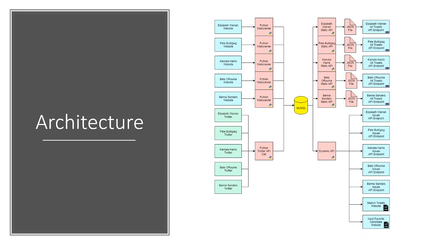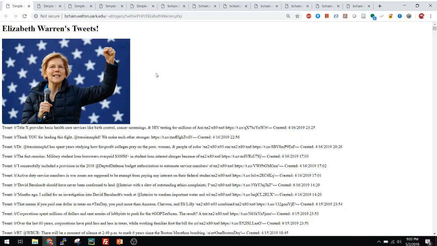I then created a dynamic API that also shows exactly what issues they are most passionate about for each one of the candidates. And then utilizing HTML, I was able to search through their tweets by their Twitter handle and a search term, to see what they're tweeting about. You can also input your favorite candidate just to see who everybody likes at this moment. Let's get into the live demo.